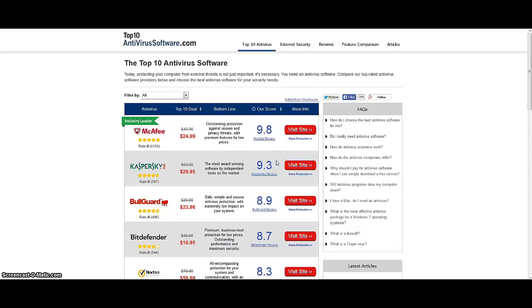Visit our website top10antivirussoftware.com. Click on Visit Site for the Kaspersky Anti-Virus.